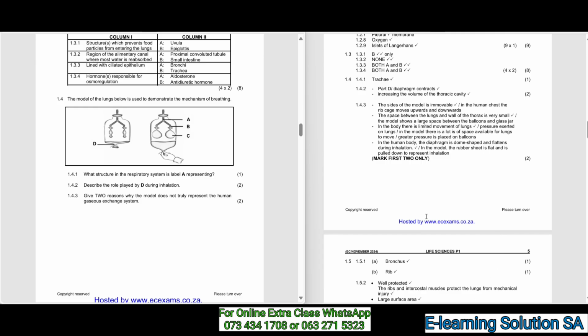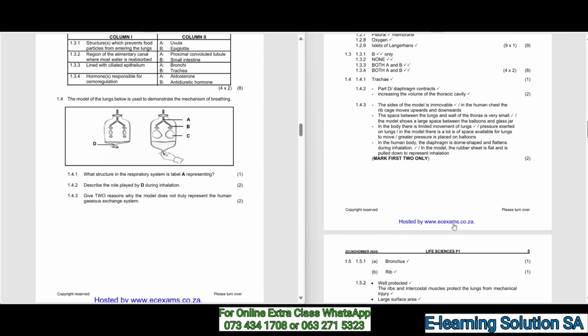D, the diaphragm, contracts, increasing the volume of the thoracic cavity.